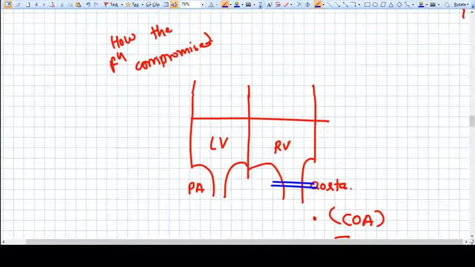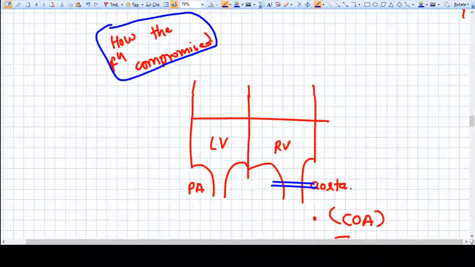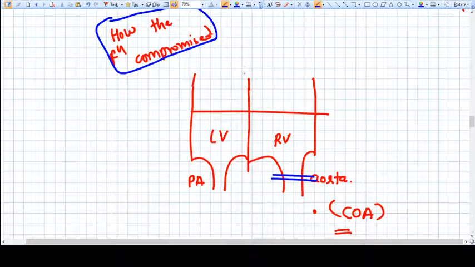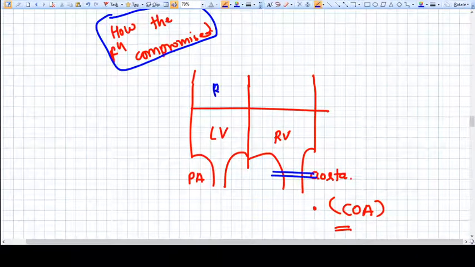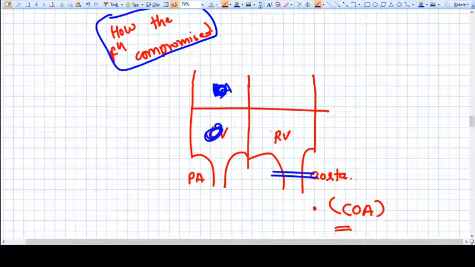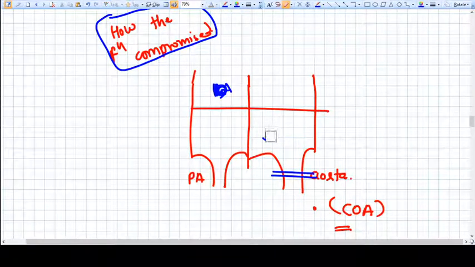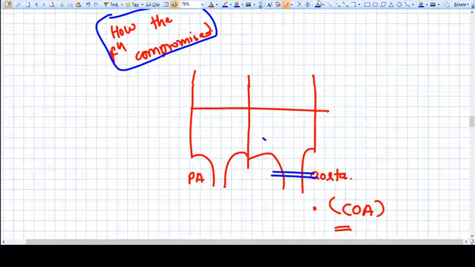Okay, now let's understand how the function of the heart is compromised. We are seeing here the four different chambers of the heart.